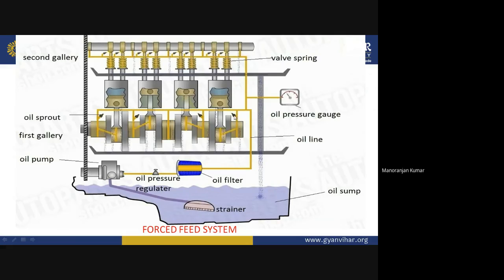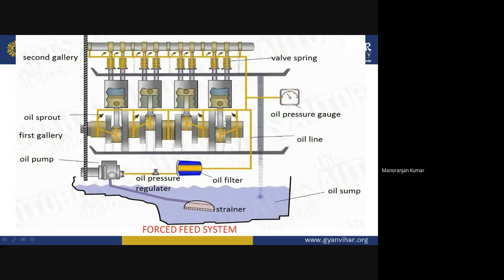The function of this oil sprout is to spray the lubricating oil with high pressure in the upward direction. And here you can see this is a piston. The piston will move up and down, up and down. So this piston will be lubricated by the spraying action of this sprout.